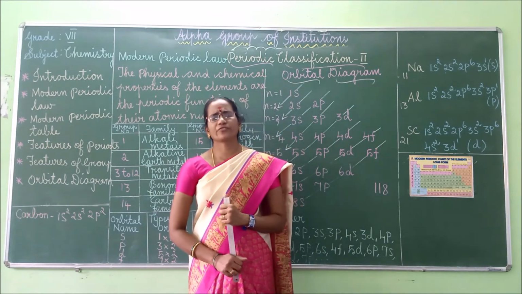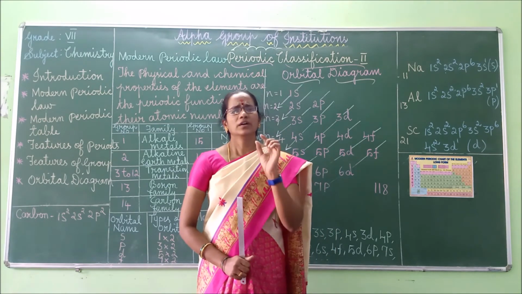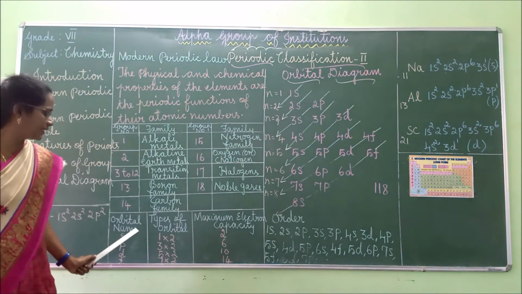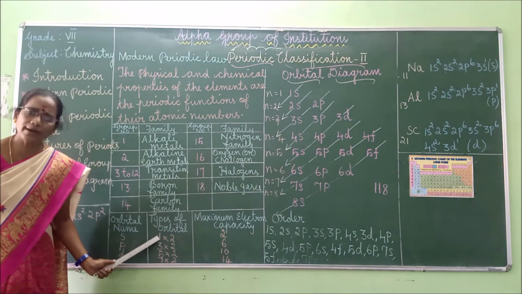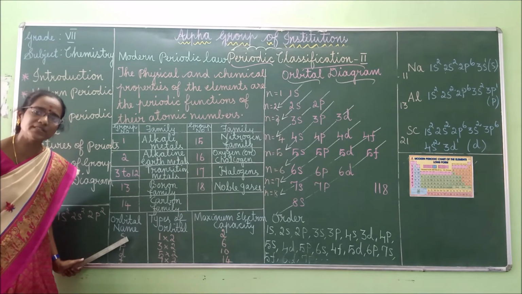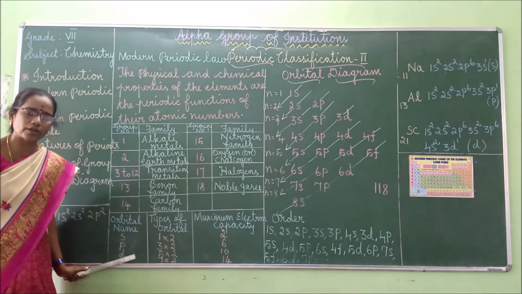In your lower classes you have learned about the structure of the atom. The orbital types are the S block element, P block element, D block element and F block element.